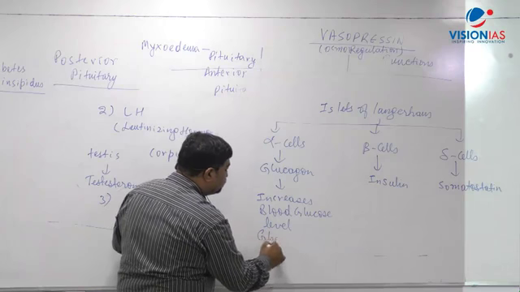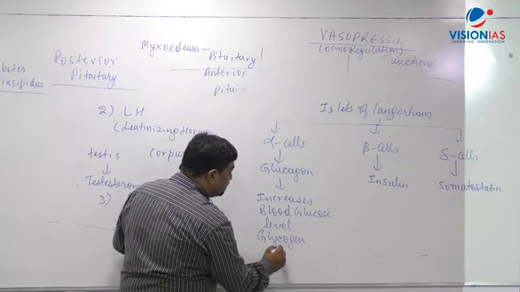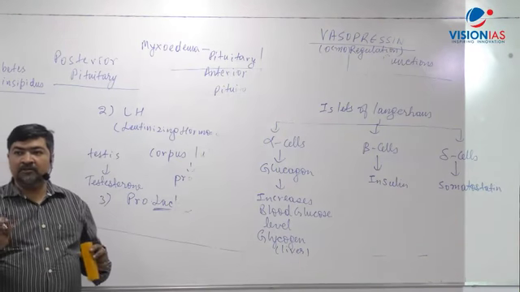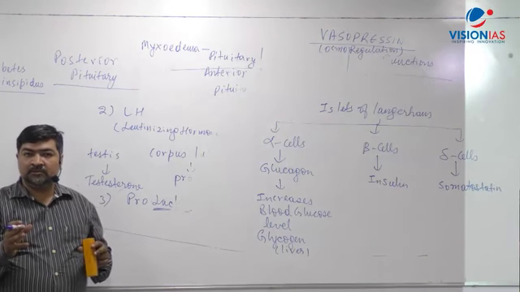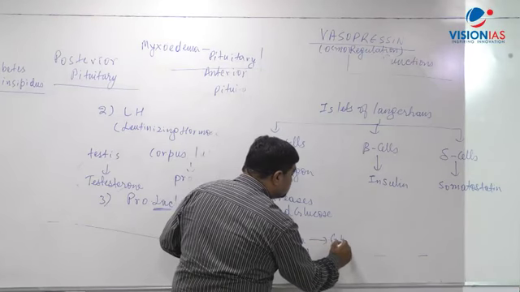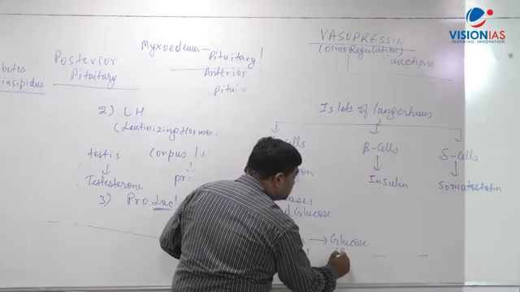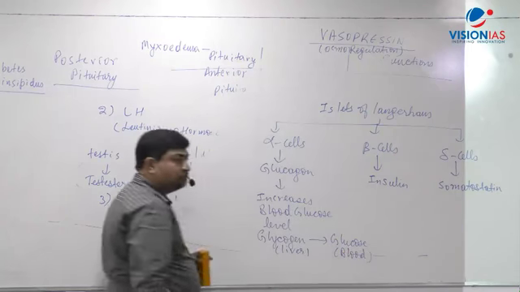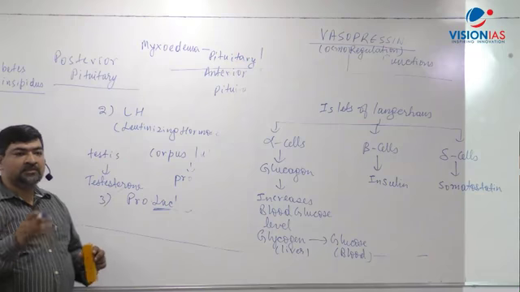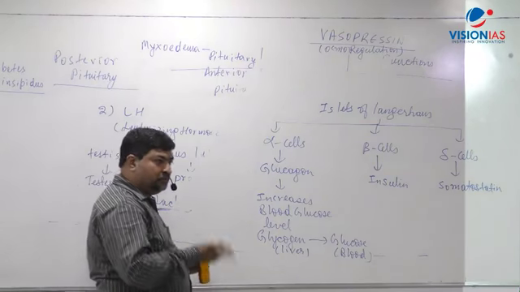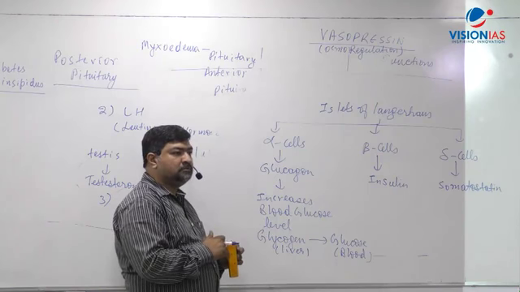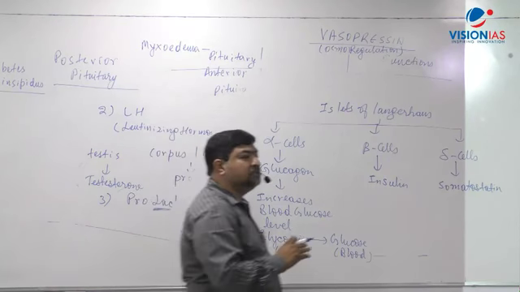Glucose is stored as glycogen in the liver. What I've written here is: the liver stores glycogen. Because of glucagon, this glycogen will break into glucose, and that will go to the blood. Clear? Simple understanding. Because of glucagon, this glycogen in the liver will break down to form glucose and that glucose will go to the blood. That part comes. Now what does the insulin do?